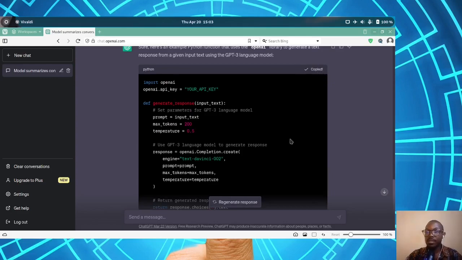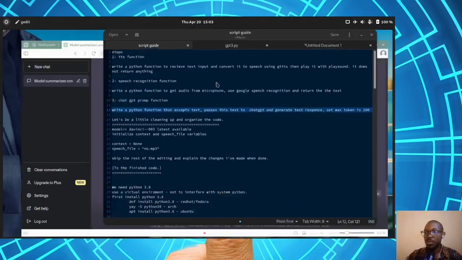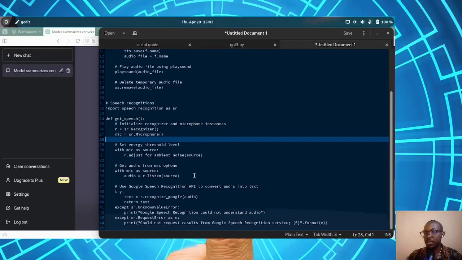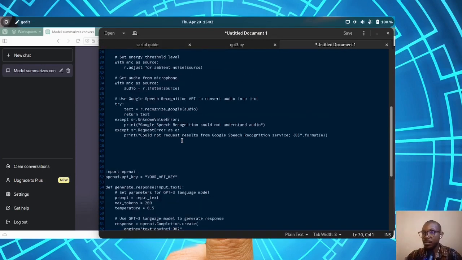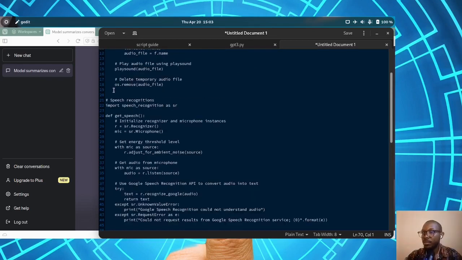I'll copy it and then go to my file over here and paste it. Let's paste it a little bit down to separate it from the others.